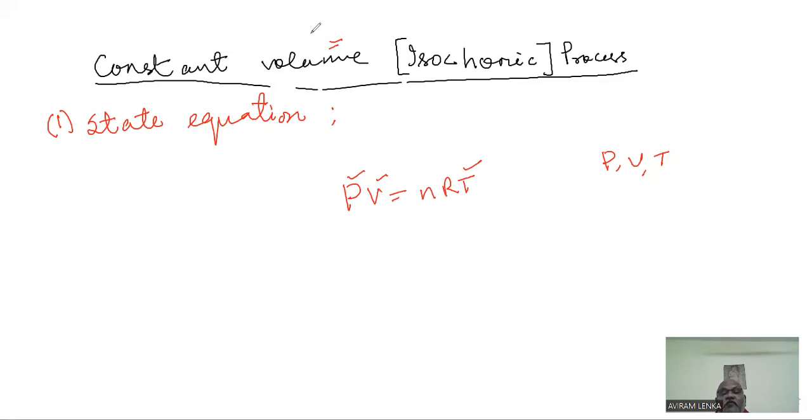For a process, there are three quantities, pressure, volume and temperature, but taking two of them, because we need an XY type equation, either pressure and volume, or volume and temperature, or pressure and temperature, we need to get a formula. And here our universal gas equation will be helping us.